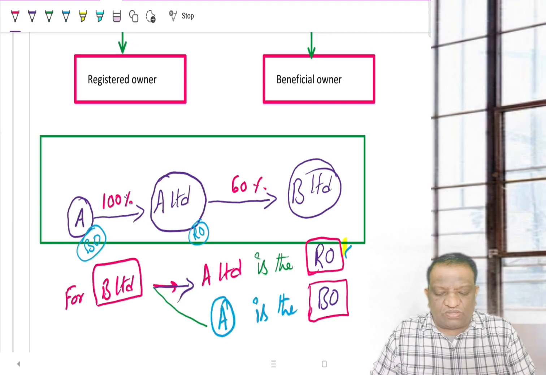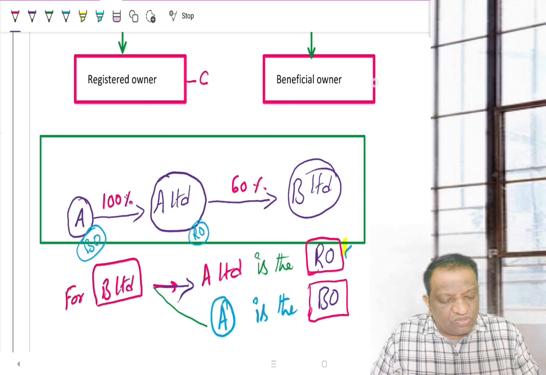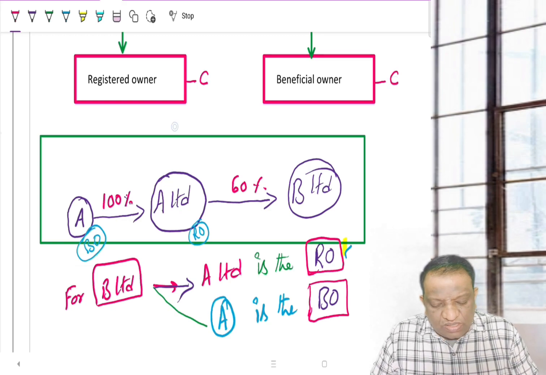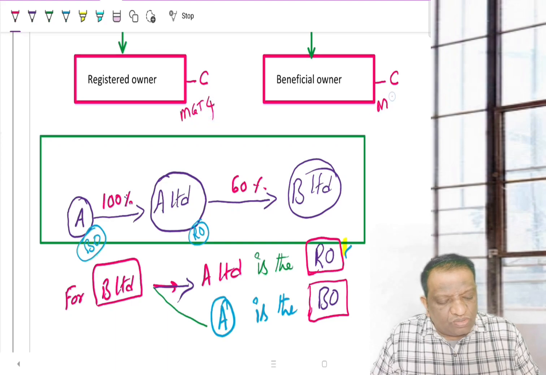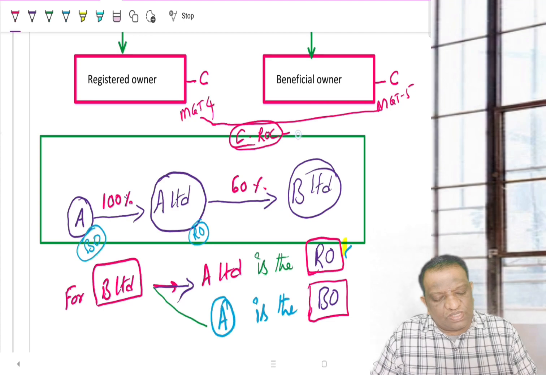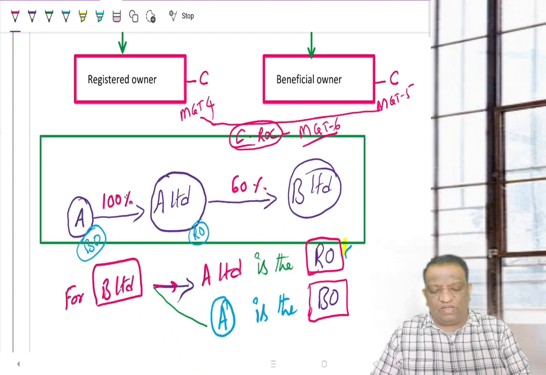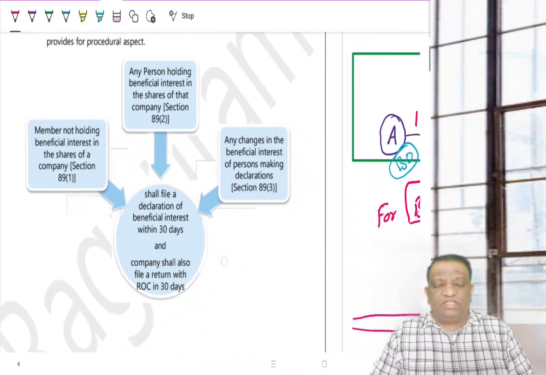So to help you revise, the registered owner will have to communicate to the company, and the beneficial owner also will have to communicate to the company. This will happen through MGT4 and MGT5. And the company, after taking note of these two, will file with the ROC a summary form giving both details, who is the registered owner and who is the beneficial owner. That form is MGT6. And the time given for communication is 30 days. That's all. Now, let's go forward with that understanding.